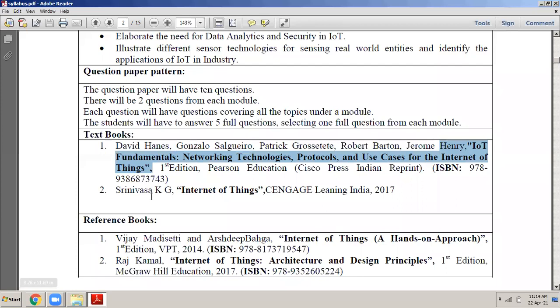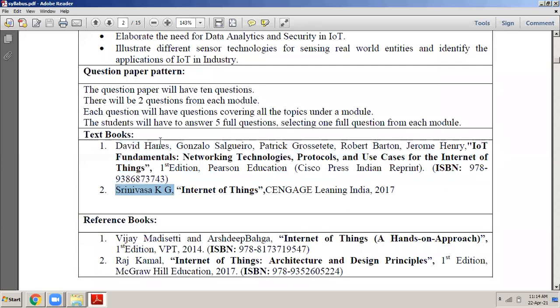One more book is there, Srinivas KG, Internet of Things. Very little is there from this book. Almost the complete syllabus is from the first book only. Only the last module, that is about Arduino and Raspberry Pi, comes from the Internet of Things book, which is written by Srinivas KG. So these are the two books that you have to refer to.